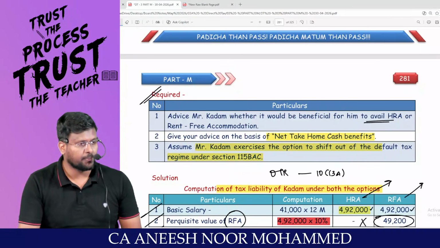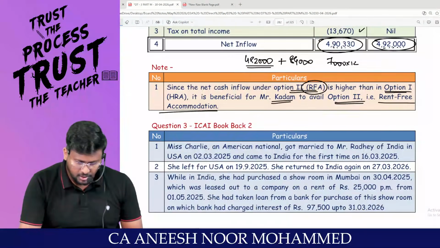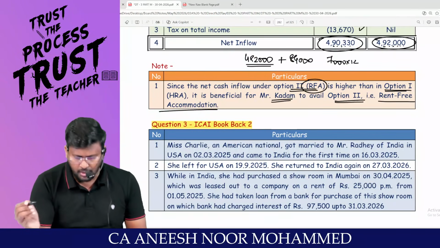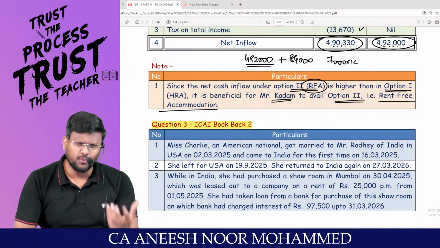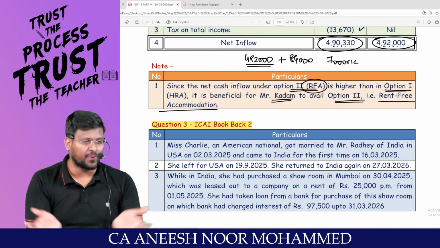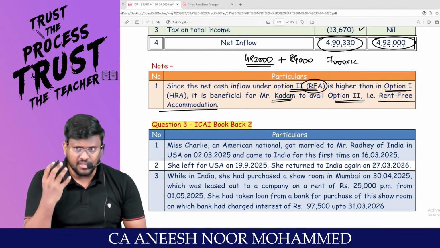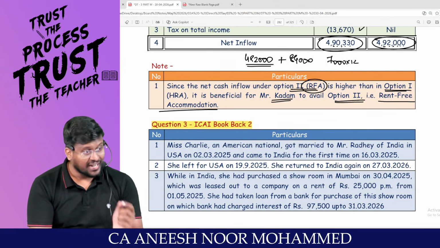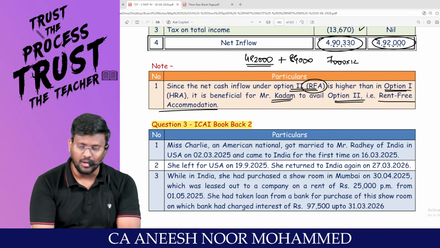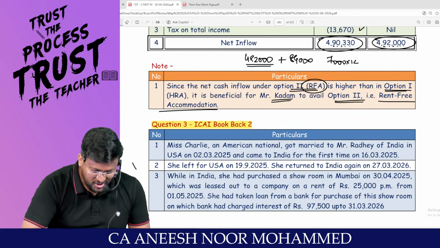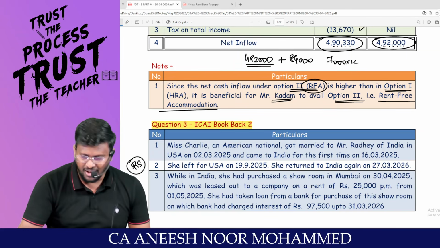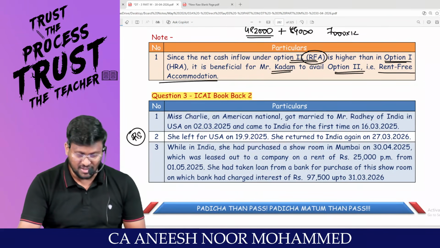Question number 2 is done. Can we come to question number 3? I'm coming to question number 3, the last question in this slot. What is the use of doing these questions? The entire subject will get revised. Many things will be recalled. We will understand many things, the application of the subject. To do this question, you need sound residential status knowledge.